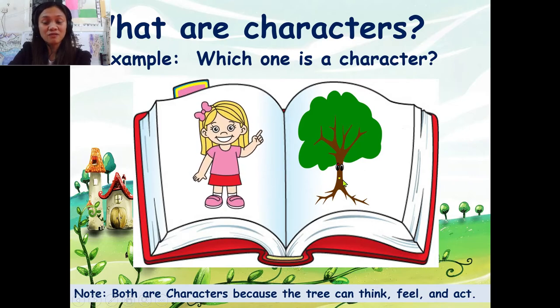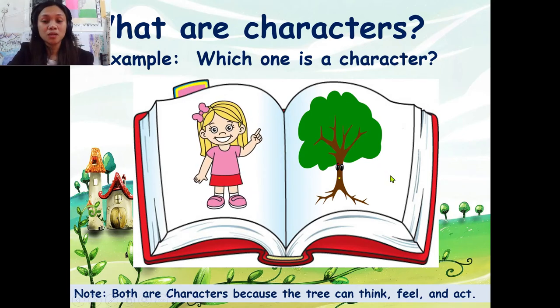They have human eyes and a human mouth. That's why. Remember that if a creature or thing or animal can talk and dance like people, they can be a character in the story. Very good.